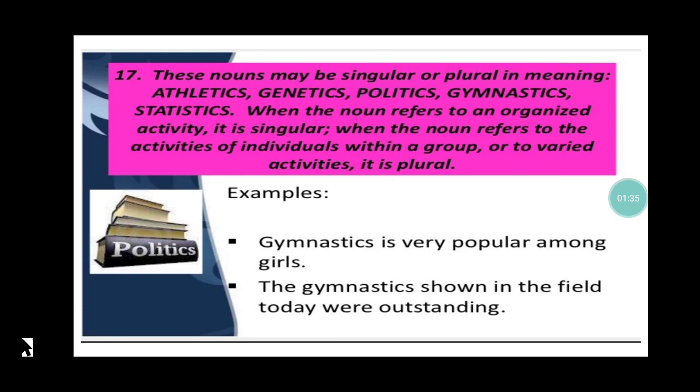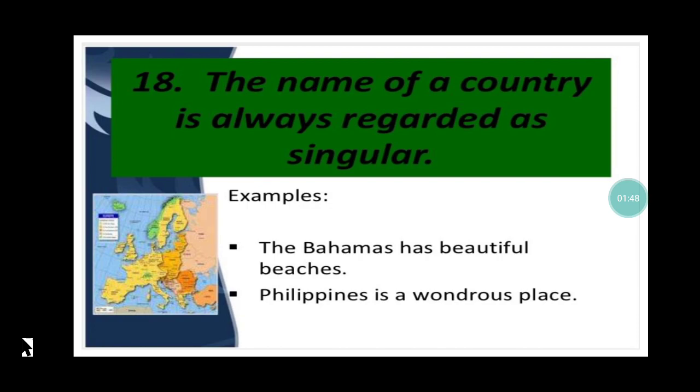So here it comes out to be plural, and so the verb that follows will be plural. Clear? So in the second sentence we say the gymnastics shown in the field today were outstanding.